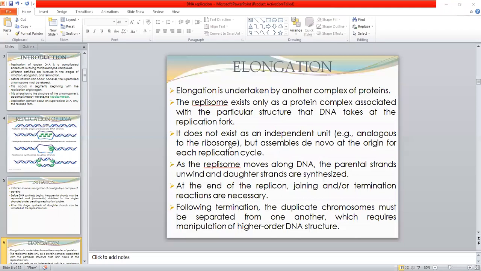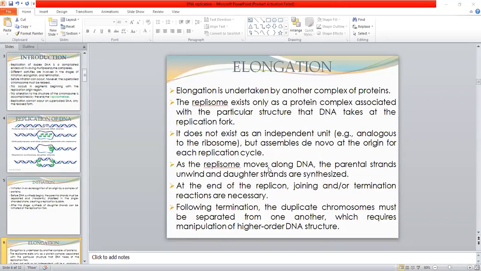For example, the ribosome can exist as an independent structure, but the replisome does not exist as an independent structure. It only exists associated with the single-stranded DNA molecule. It assembles de novo at the origin of each replication cycle. This replisome assembles de novo. It means that it assembles anew during each replication cycle.